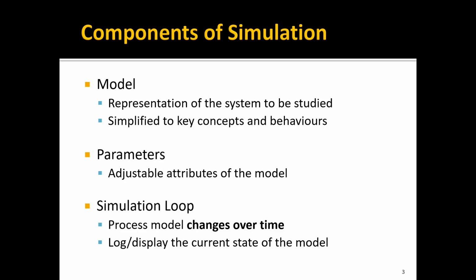Okay, so it continuously processes these events through time and optionally displays something to the screen or to a log to keep track of the current state of the model. If you're just simulating this inside a computer and you're not doing any output, then that simulation probably isn't of much value. Okay.